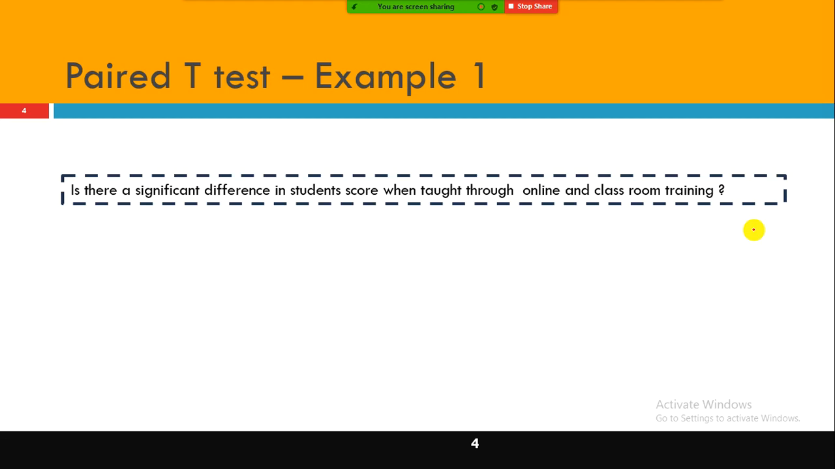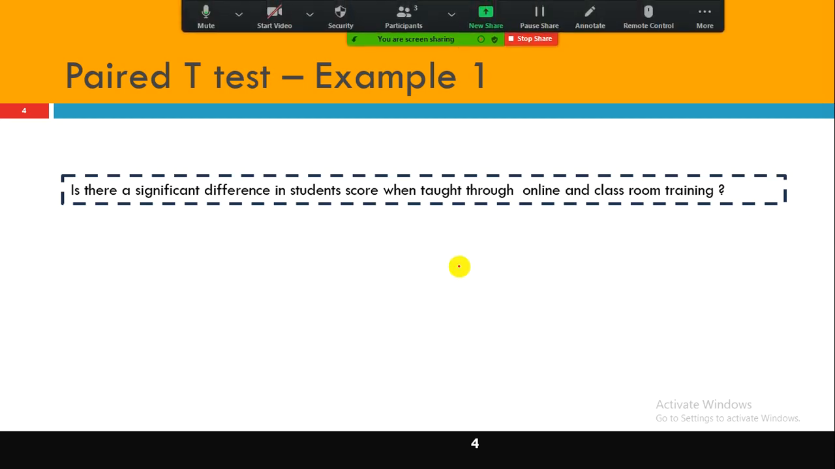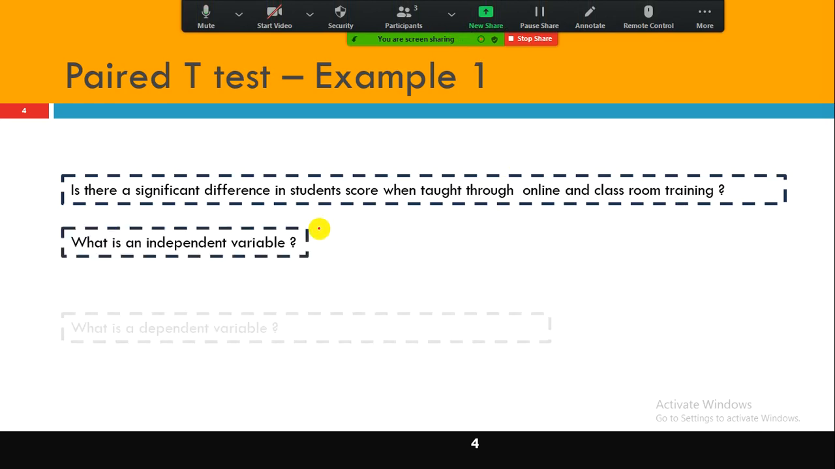Now you tell me which one is the dependent variable and which is the independent variable. This is very important. Please note it down. In this case, which one is the dependent variable? Very good. The dependent variable is score, because the score depends on the mode of the training. Still, people are very good in classroom training. Anyway, I don't want to generalize on that one. So the dependent variable is score.